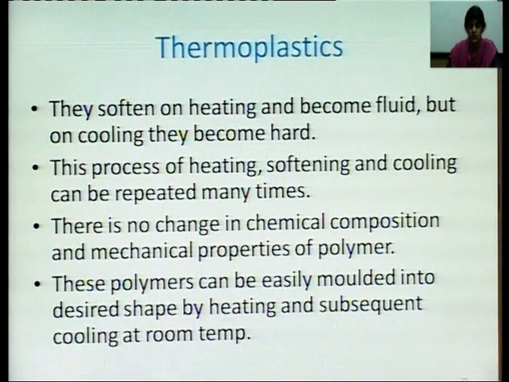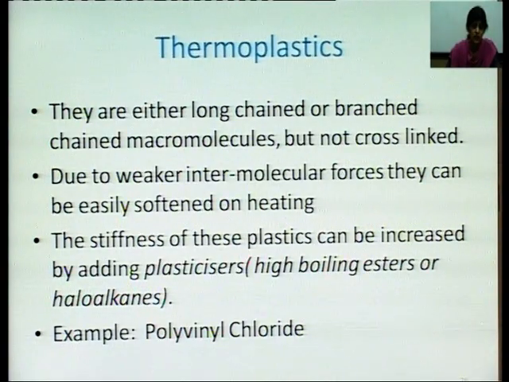These polymers can be easily molded into any desired shape by heating and subsequent cooling at room temperature. They are either long chain or branch chain macromolecules but not cross-linked, and due to weaker intermolecular forces they can be easily softened on heating. The stiffness of these plastics can be increased by adding plasticizers. Because these are quite soft plastics, so if we want to increase their strength, we can add certain substances that are known as plasticizers. The example is polyvinyl chloride.